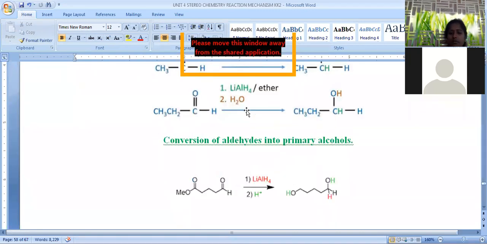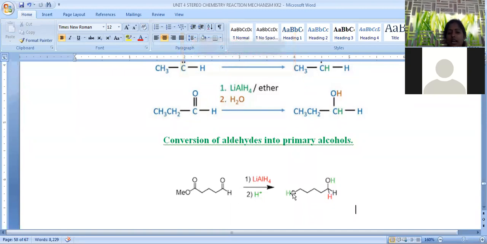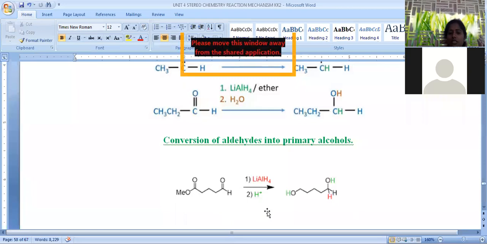So these are a few examples that come under lithium aluminum hydride reduction. We are taking another interesting example where an aldehyde group is present on one end and an ester group is present on the other end. Any aldehyde is converted into a primary hydroxy, and any ester or carboxylic acid also is converted into a hydroxy group. That's why this end will be reduced into OH, and this end can also be reduced into an OH functional group, because esters and carboxylic acids are converted into primary hydroxy by lithium aluminum hydride.